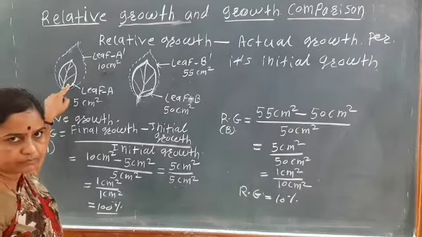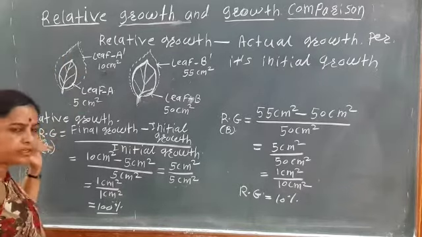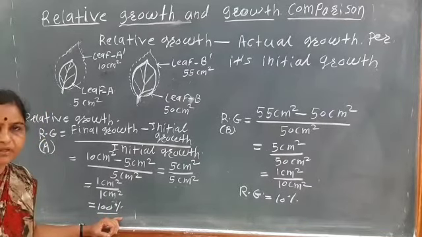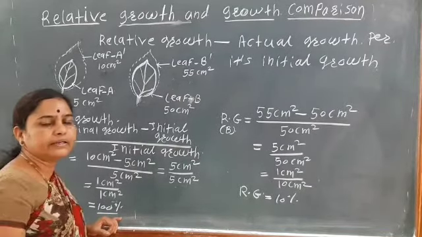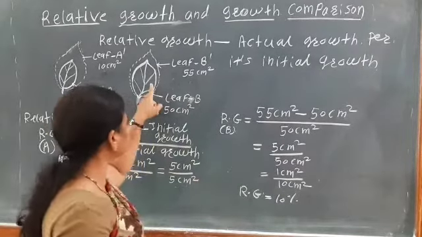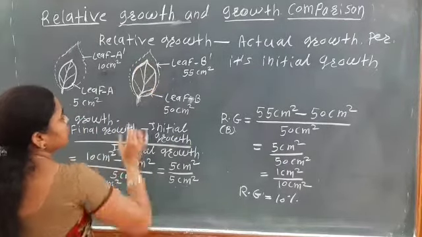Initial size of the leaf is minimum. Then the relative growth rate is maximum, that is the 100%. Okay, so if we see in this leaf what happens, the initial size of the leaf is maximum.